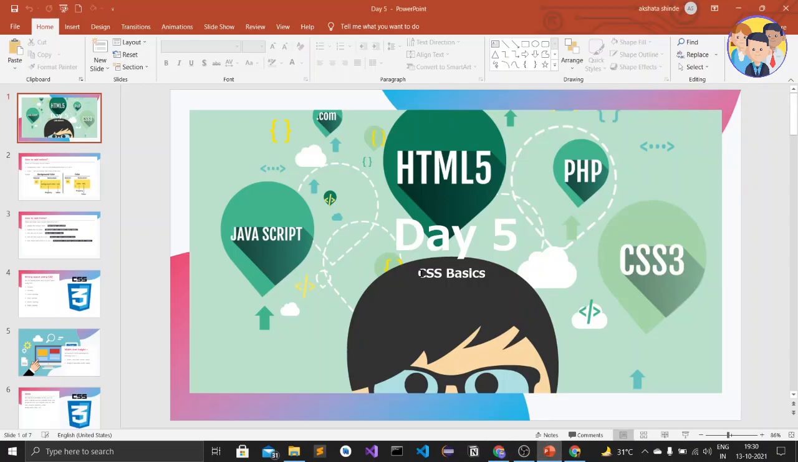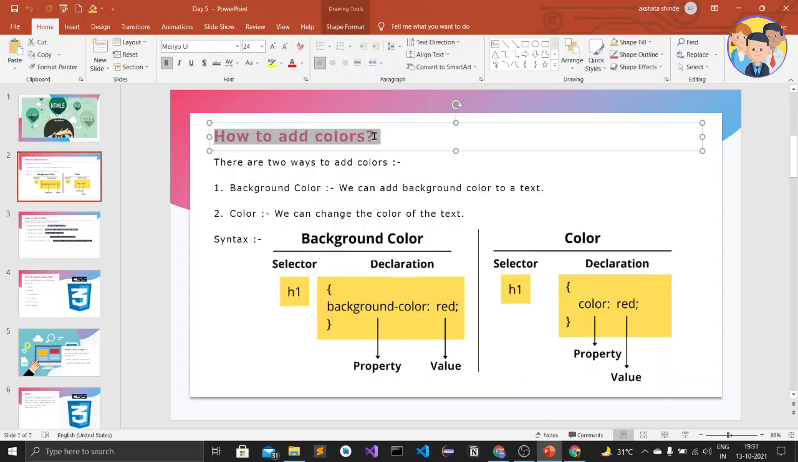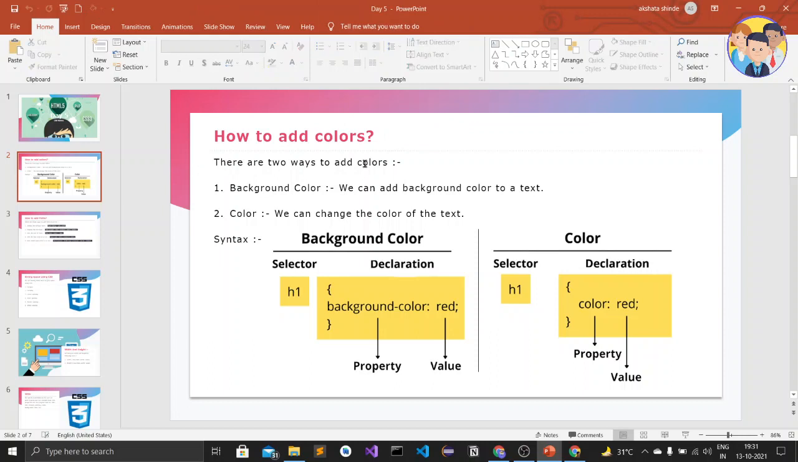So today we are going to see CSS basics. Let us see in the first slide what it is. The first slide is about how to add colors. There are two types of colors. The first one is background color and the second one is color.